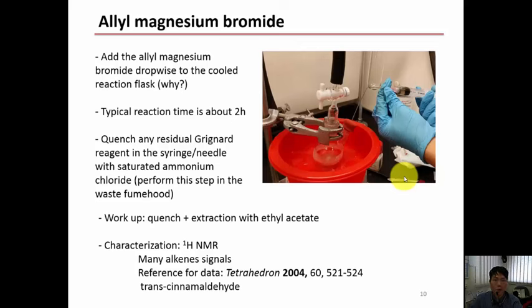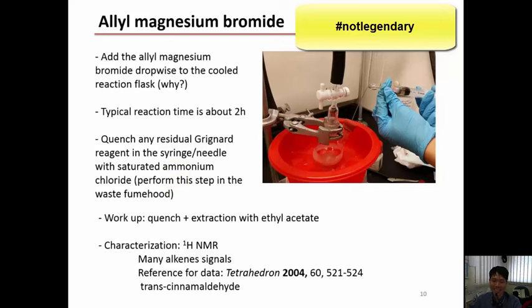And in the syringe and the needles, after usage, there might be trace amounts of residual Grignard reagent left. So to have a safe practice, we need to quench these materials. So please walk slowly towards the waste film hood, and gather yourself calmly and quench it with, it's all there, saturated ammonium chloride. So you can read from the slide here.